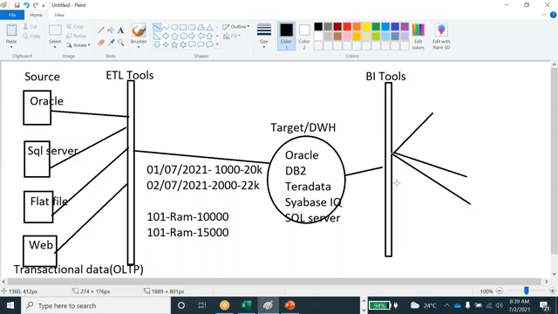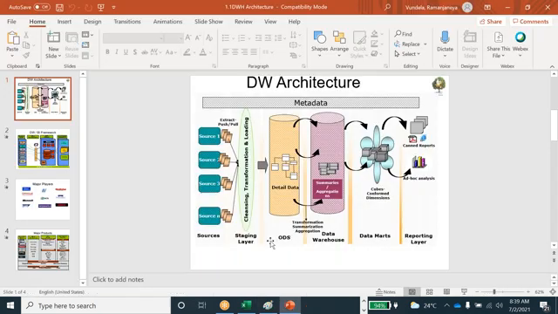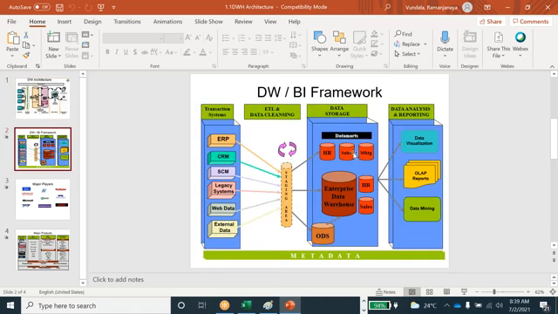See if we have the same other diagram. The sources are these kinds of sources, either ERP or CRM, SCM, anything is possible. They extract all the data through ETL and then load into the data warehousing. On top of the data warehousing, they generate the different kinds of reports. Understood, right? Any doubts on the data warehousing architecture? Any doubts, guys?